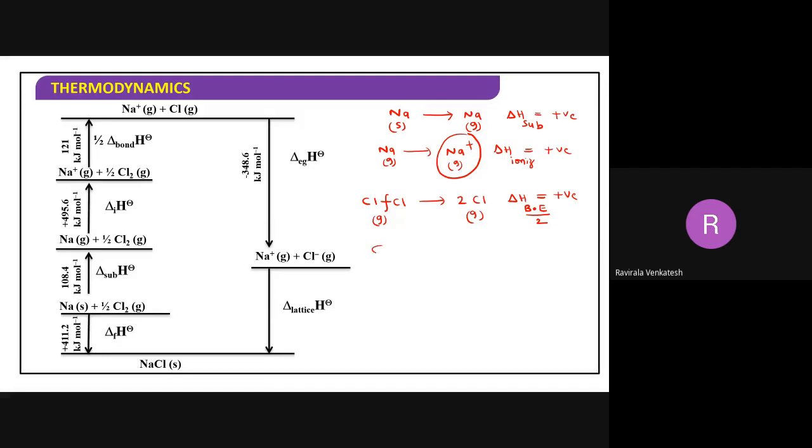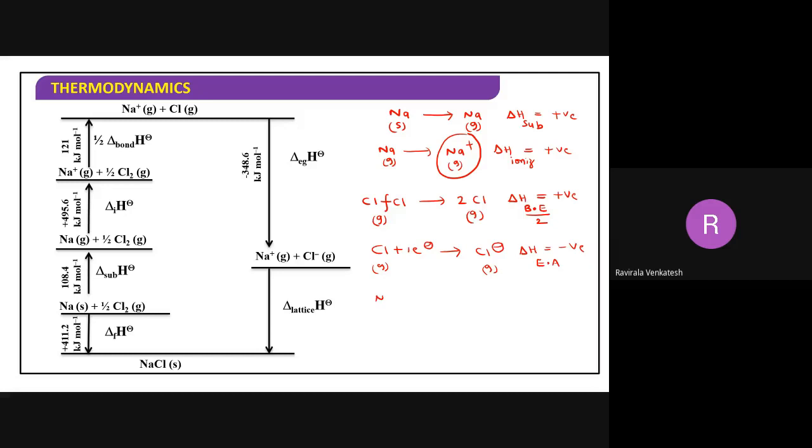Next, how to convert this chlorine into a negative charge? By adding 1 electron. So you are going to get Cl minus. This addition of an electron is called what? Electron affinity. It is called electron affinity. This is already in gas here.